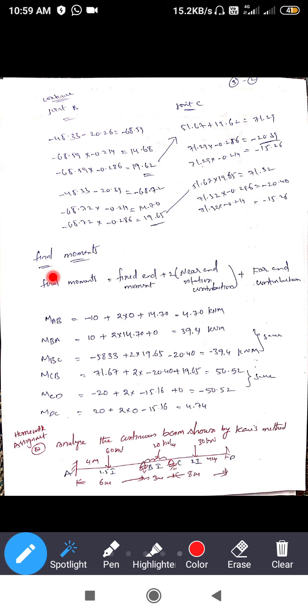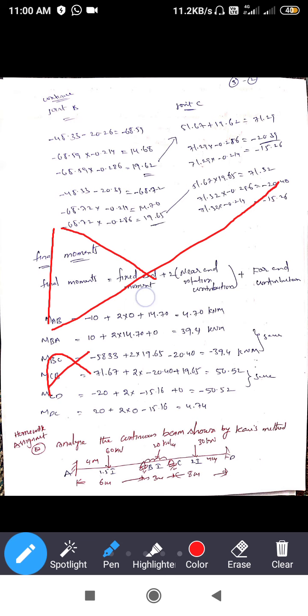So this is how to use Kani's method. We can also draw the bending moment diagram. So the free bending moment diagram, with joint A, joint B, joint C, joint D.